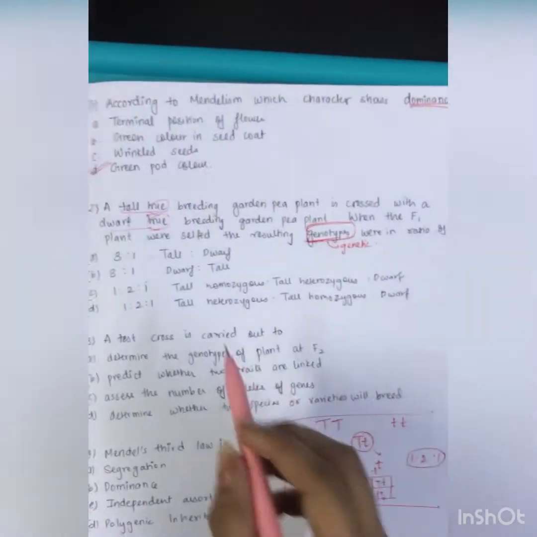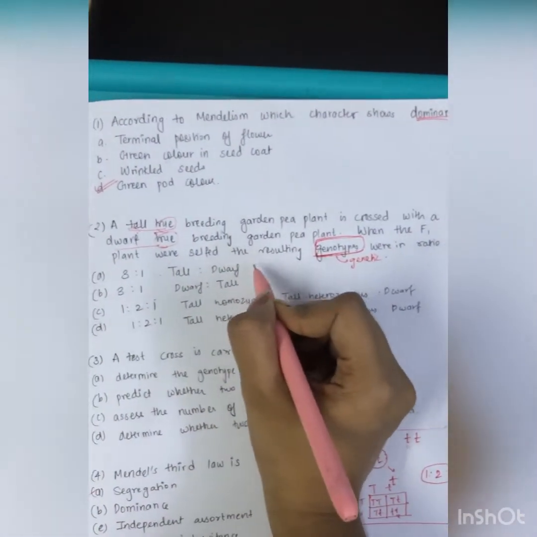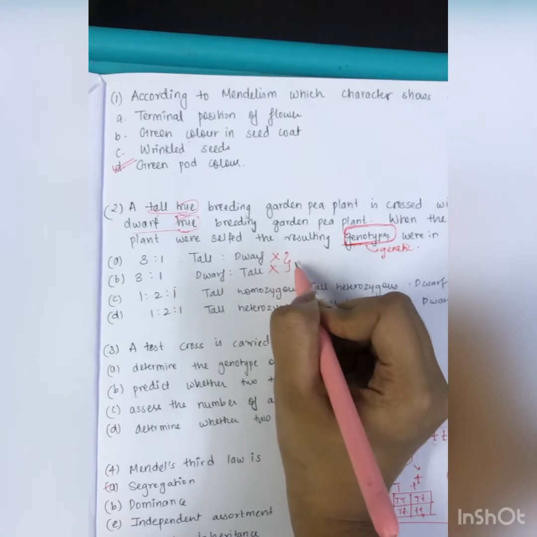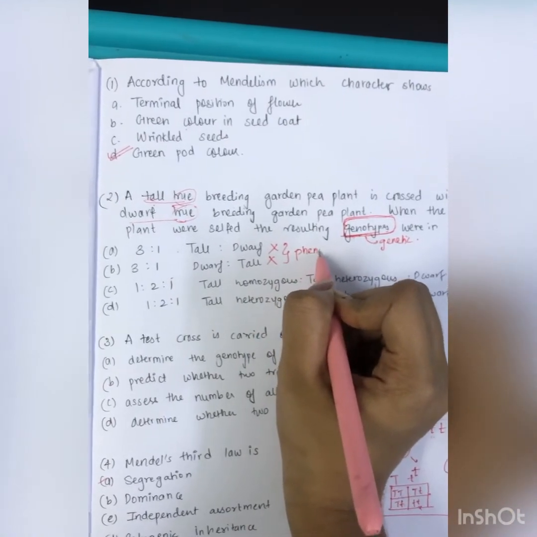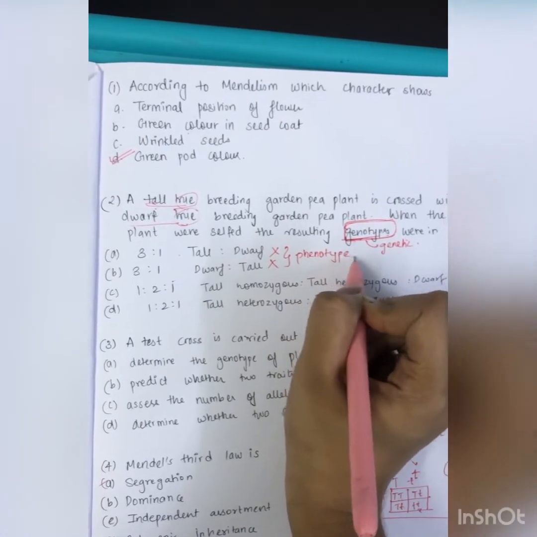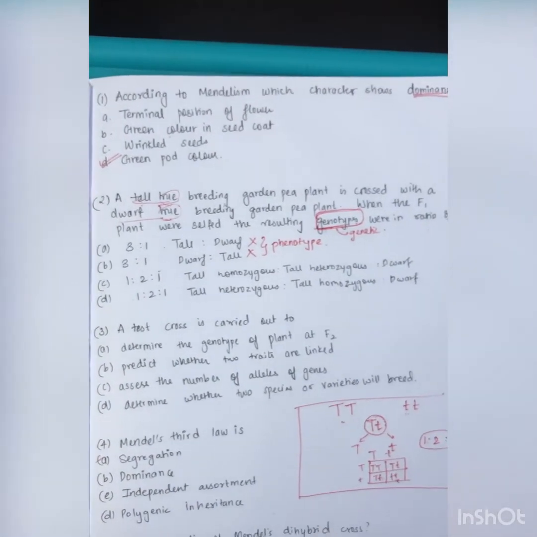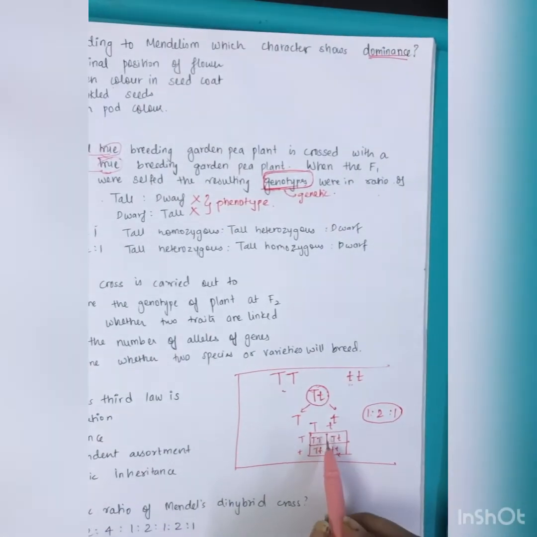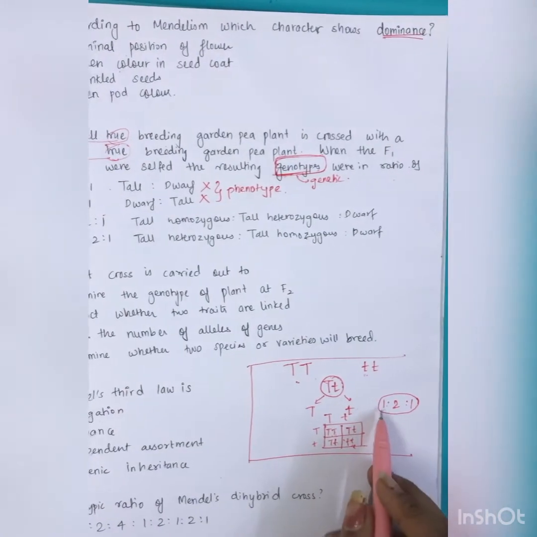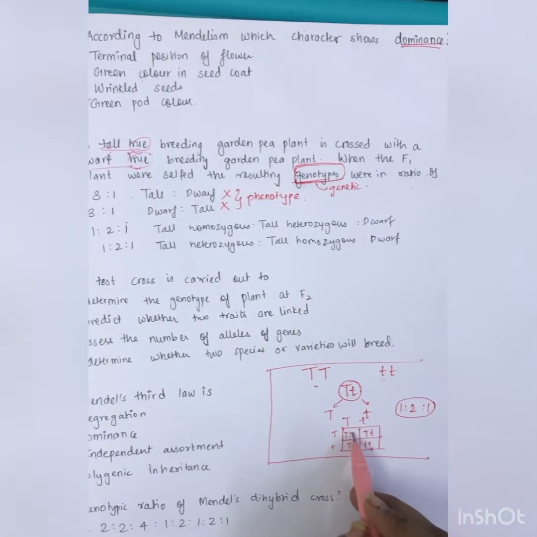Let us try to find the answer. These two are not the answer because these are phenotypes. As we have seen in the Punnett square, this one is for the homozygous tallness.